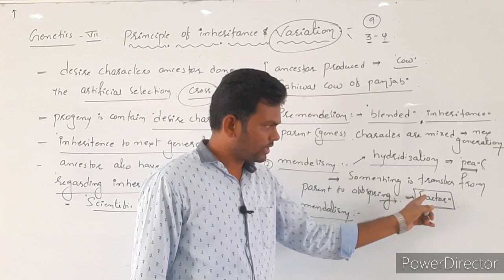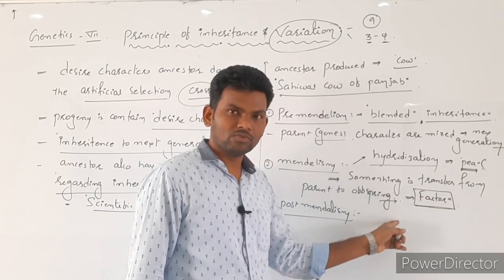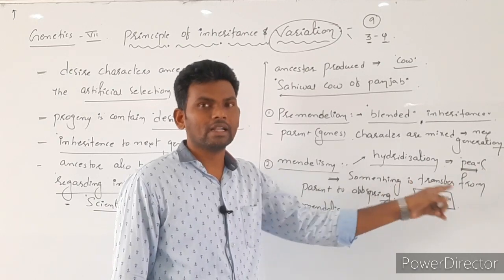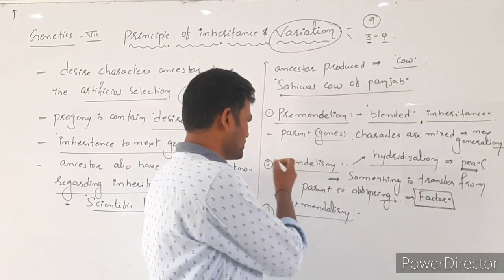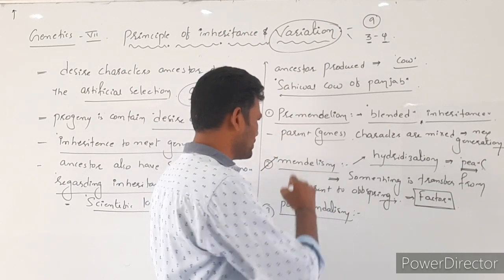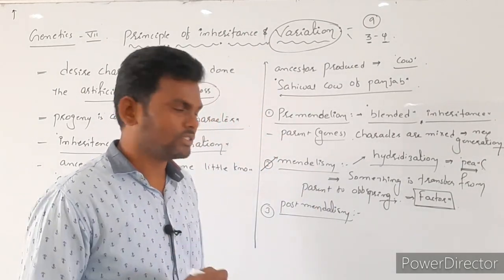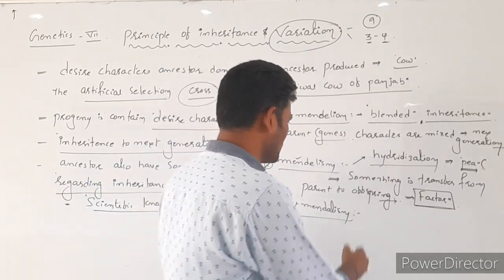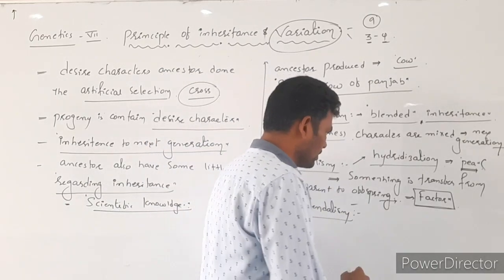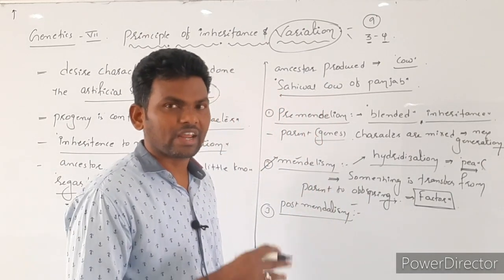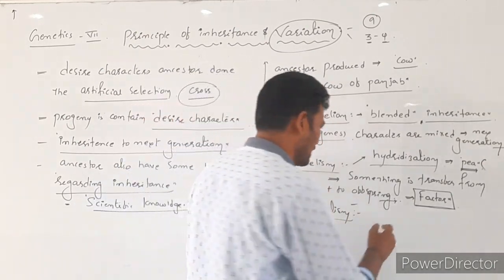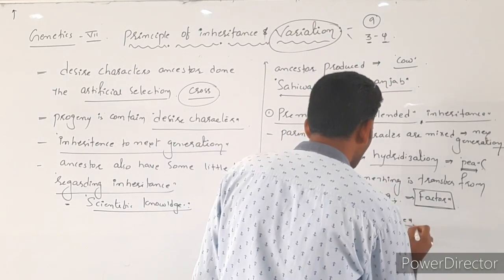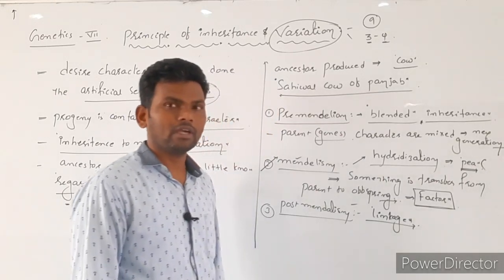But this word factor, nowadays we use gene. Without using the word gene, he gave the definition of gene. He said that what is transferred from one generation to another is a factor, but nowadays that something is nothing but genes. So the first scientific information regarding inheritance was given by Mendelism. Later, in the 20th century, post-Mendelism gave two-gene inheritance, three-gene inheritance, and information regarding linkage. Okay.